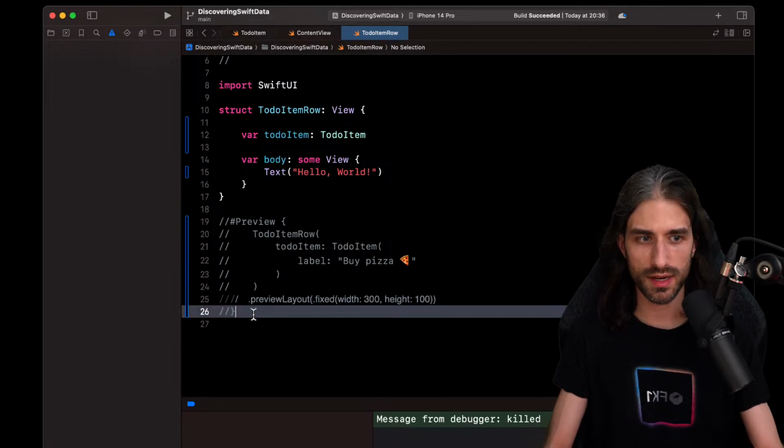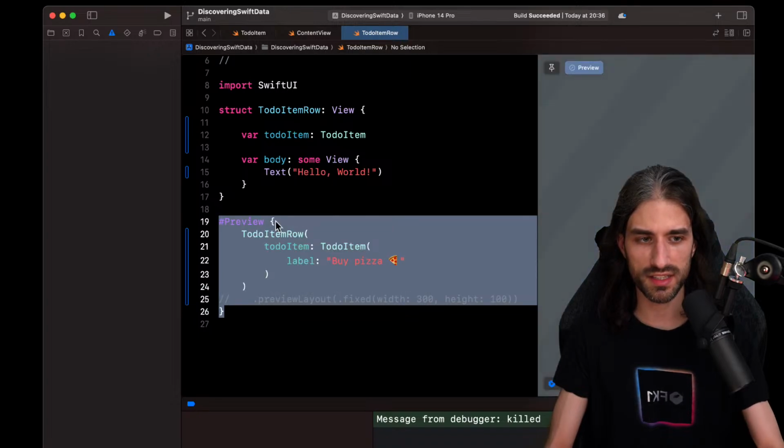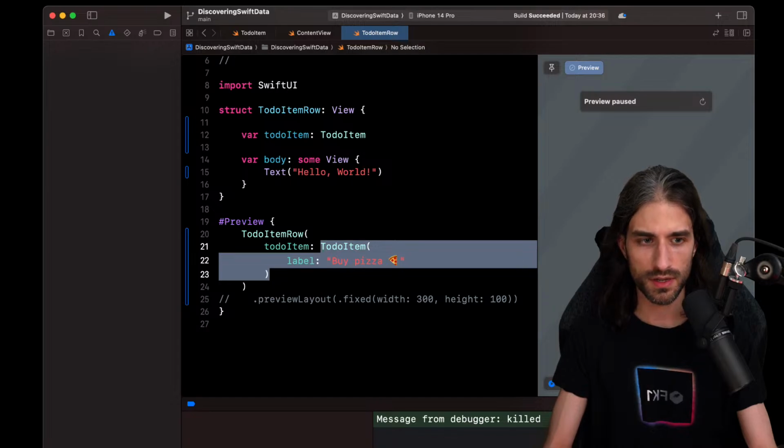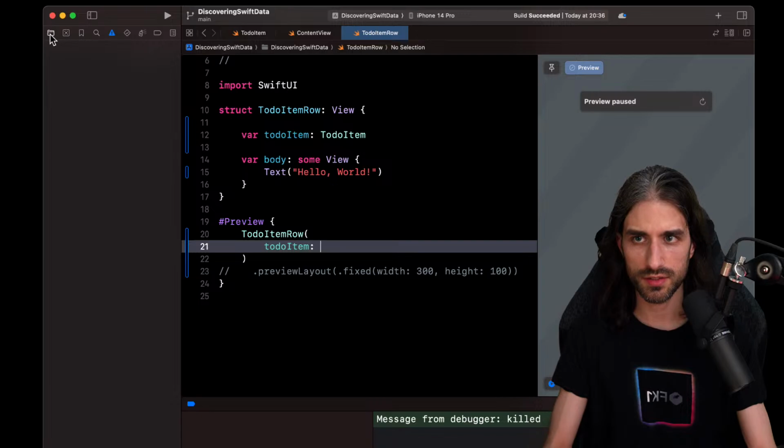Okay, so you're saying you're pretty sure the problem is how I instantiate to-do item in the preview. So you were suggesting, I'm trying to find the suggestion, try creating a static placeholder within the model class. Okay, so I'm going to try and do what you were suggesting.